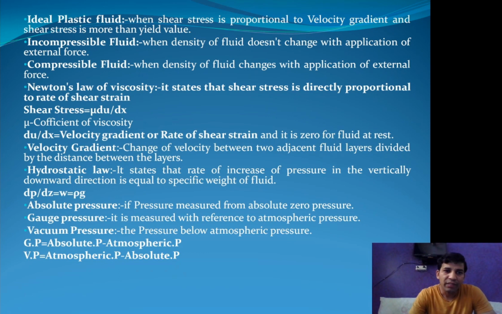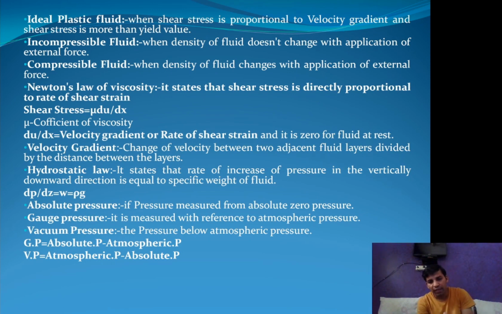Next, what is velocity gradient? Velocity gradient is the change of velocity between two adjacent fluid layers divided by the distance between the layers. In a simple way, we can say that velocity gradient is the value that shows us the change of velocity between the two layers of fluid.